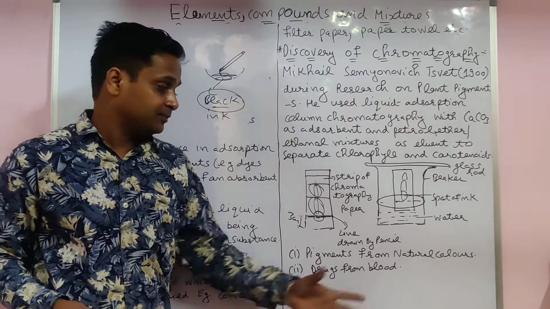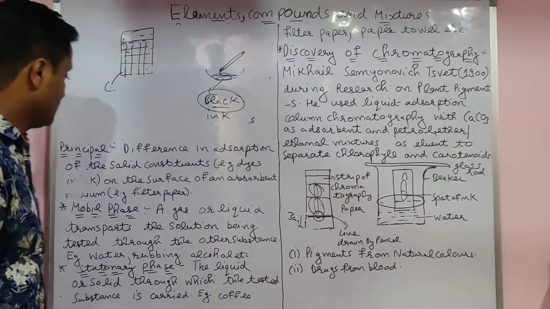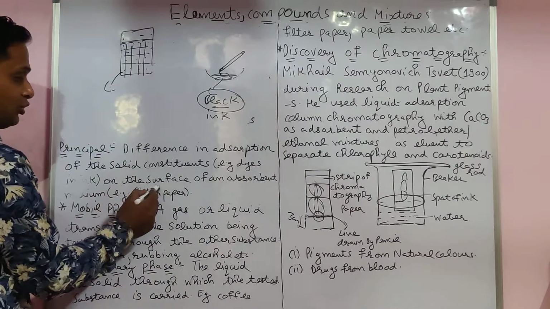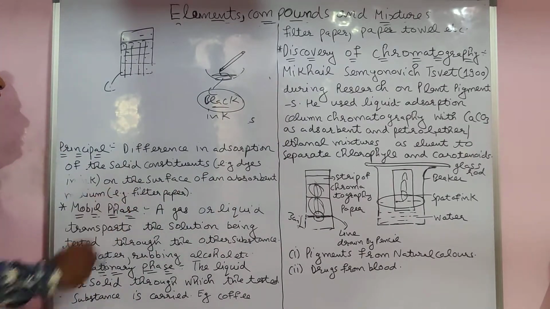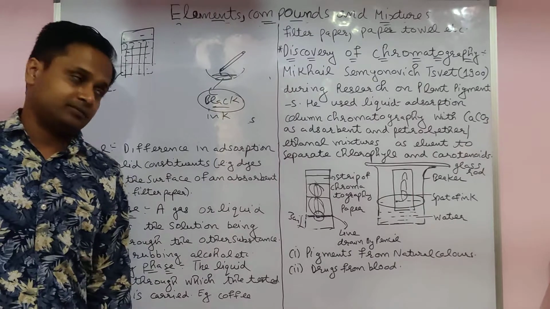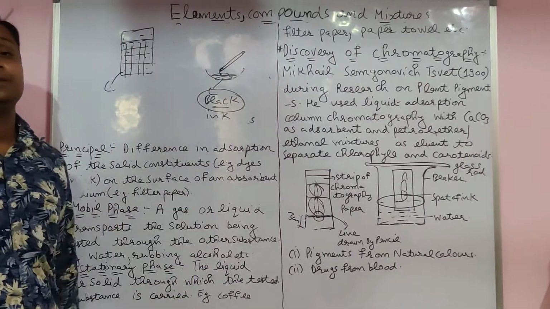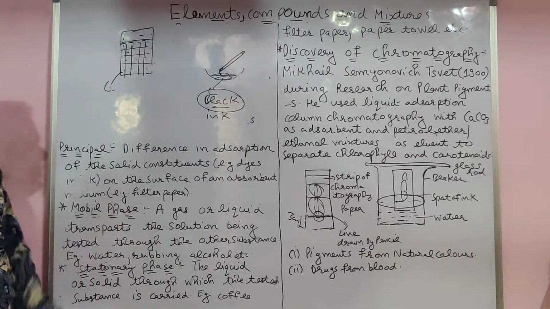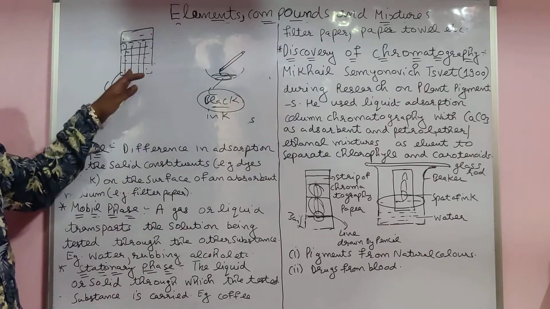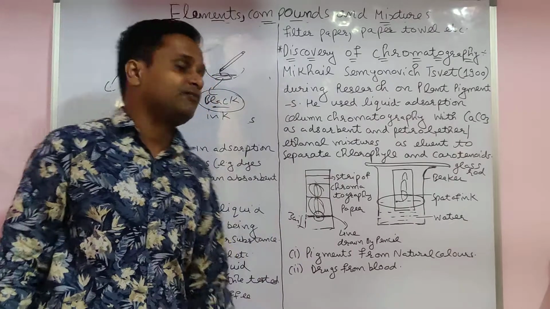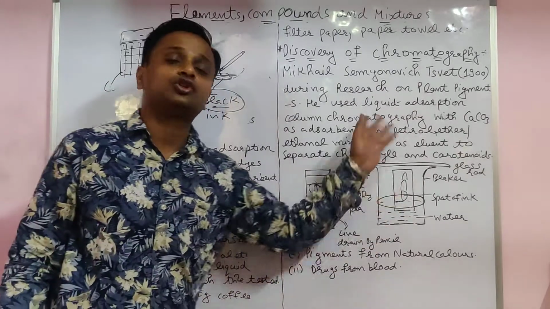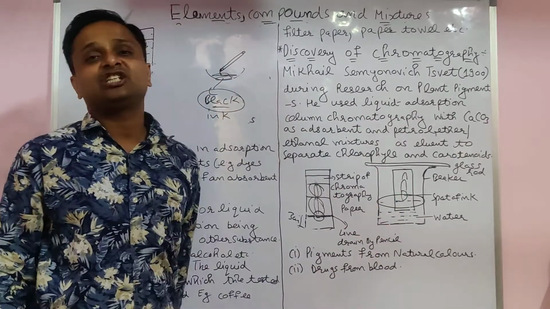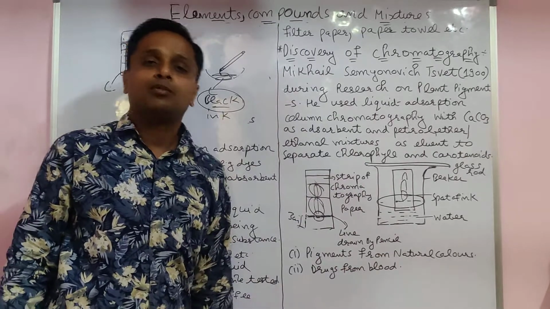Same like drugs from the blood. Dyes on the surface of the adsorbent medium, that is the filter paper. The adsorbent is the medium on which the adsorption happens. It has some pores, and capillary action is there. I already told you the mobile phase and stationary phase also: the filter paper is the stationary phase and water, this one, is the mobile phase.